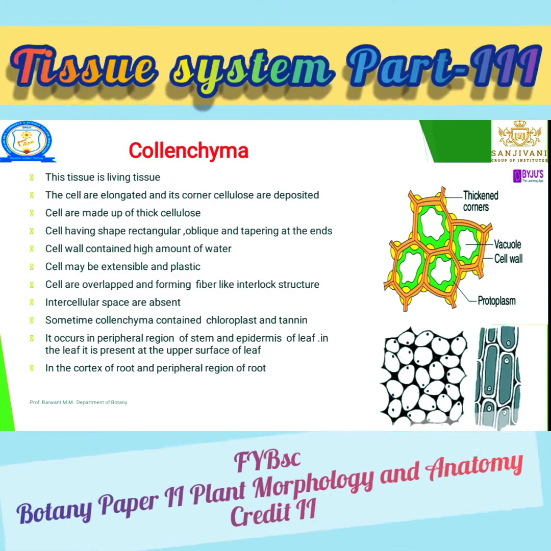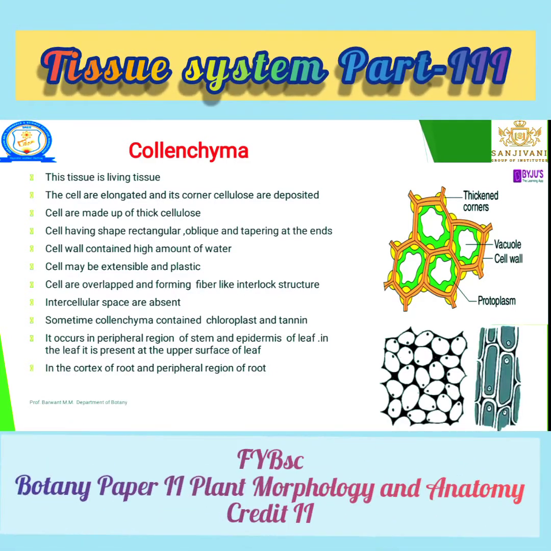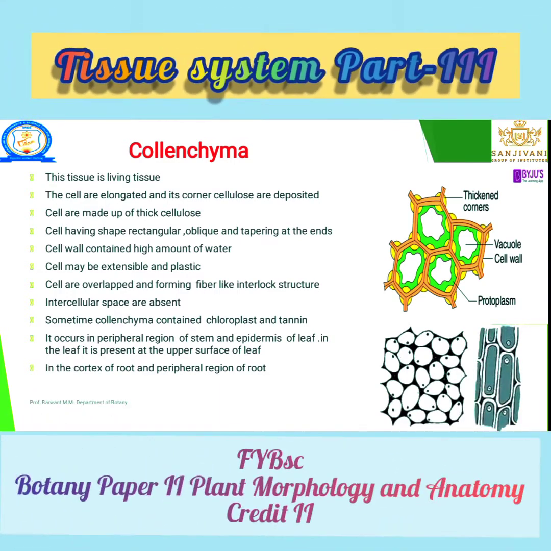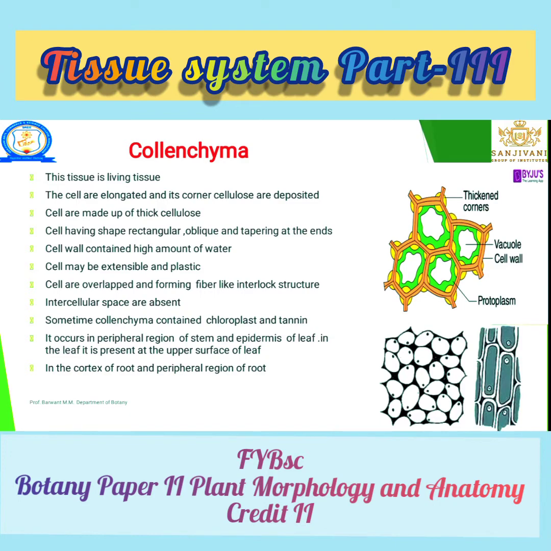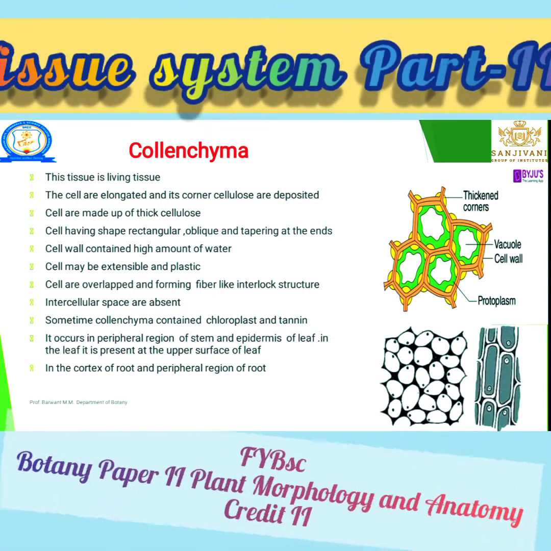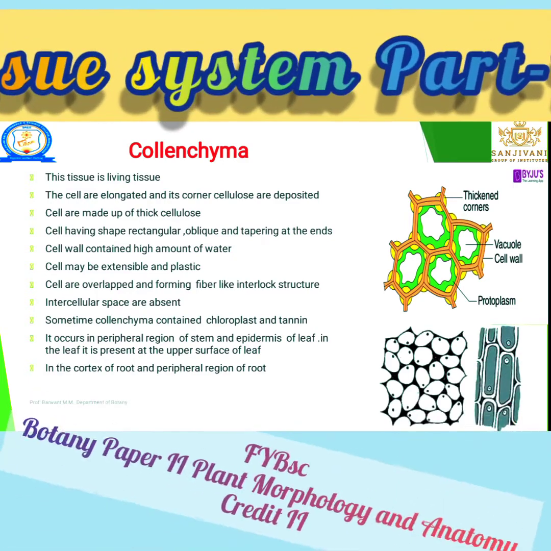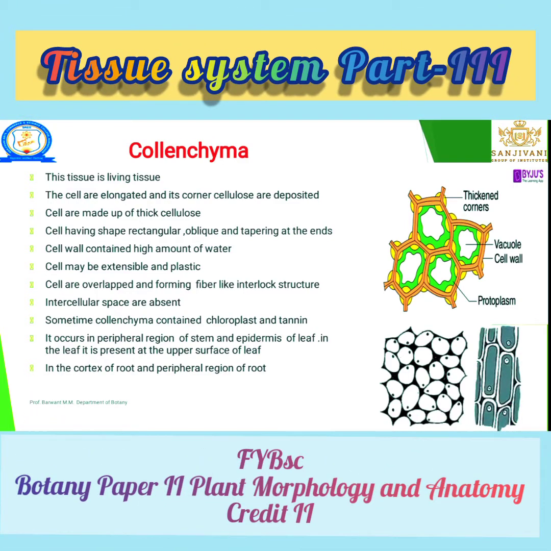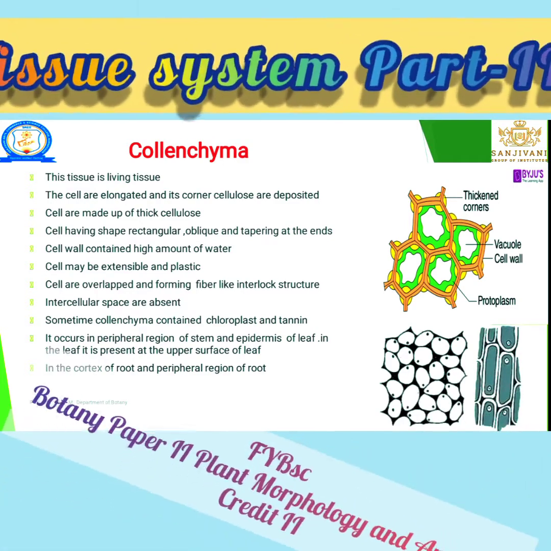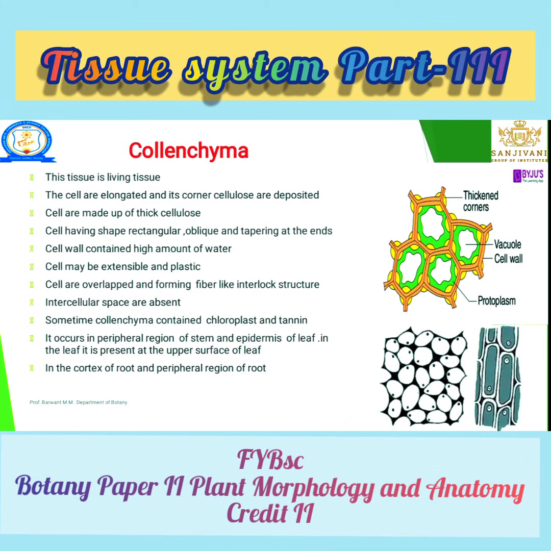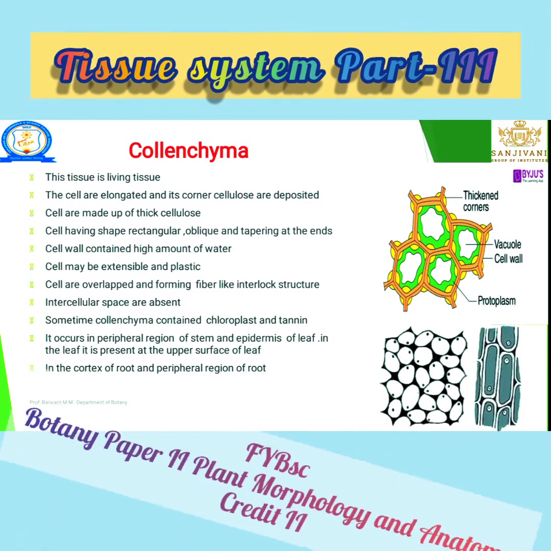I have explained the main character of collenchyma, that is extensibility. That means they can store a high amount of liquid material, and they can extend themselves. They overlap, forming a fiber-like structure, due to which intercellular spaces are absent.